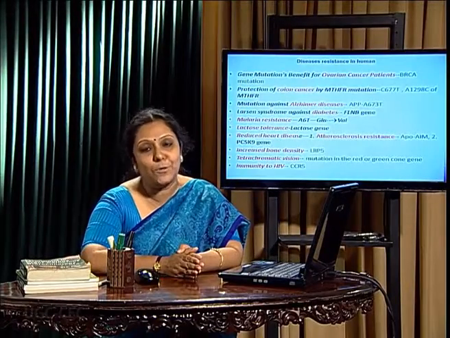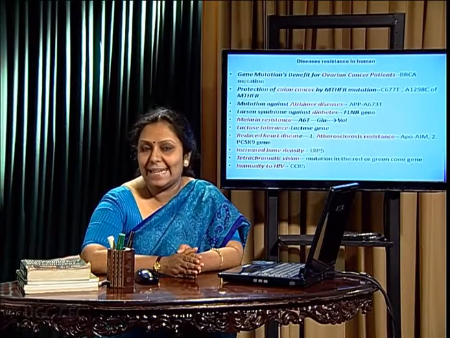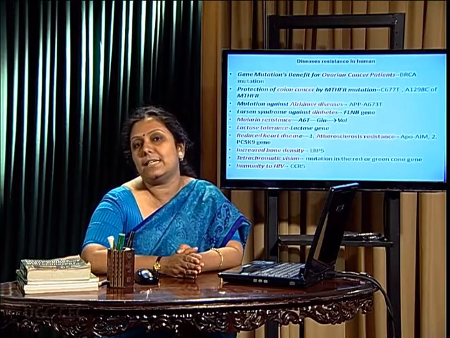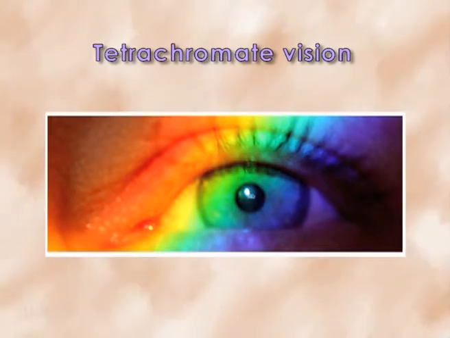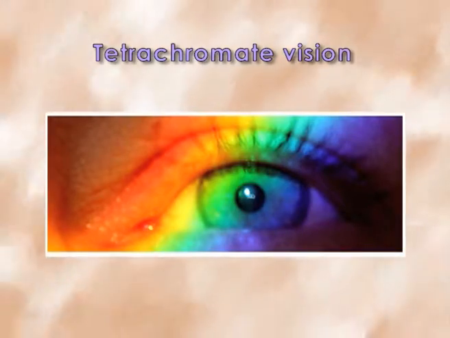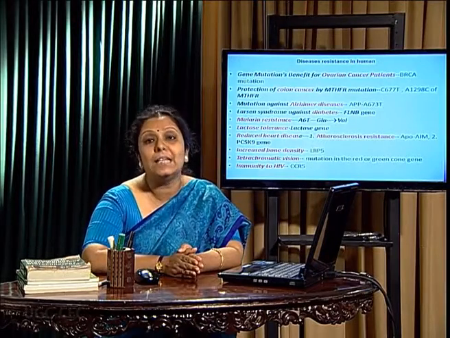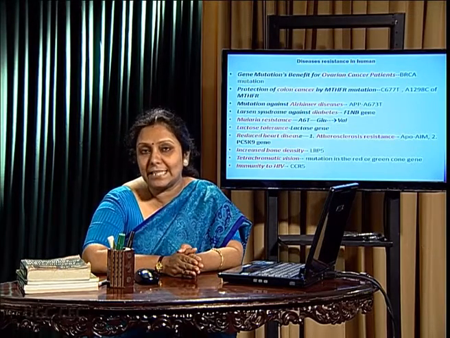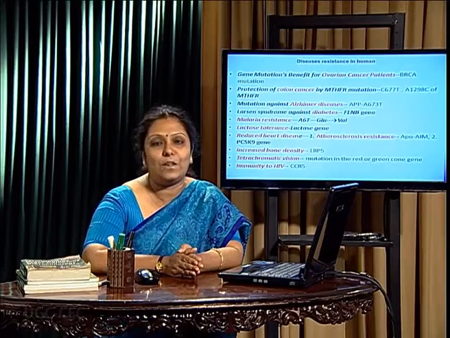Next, the mutation in case of tetrachromate vision. Over the X chromosome, there are some cone genes that help in recognition of red and green color. If they are mutated in some women, tetrachromate vision can be observed, the extra gain. Next, very important: if the chemokine receptor 5 is mutated,